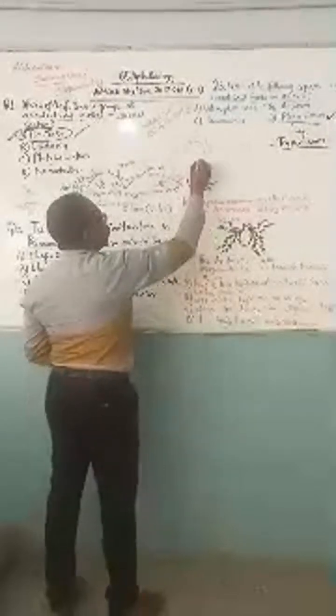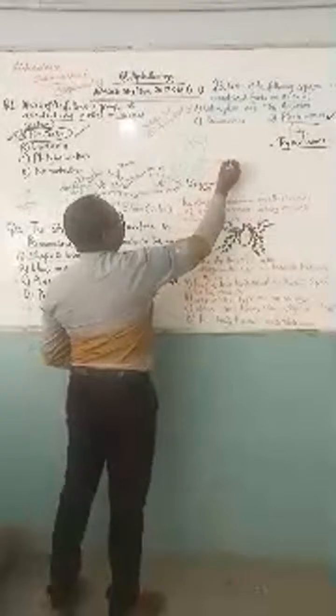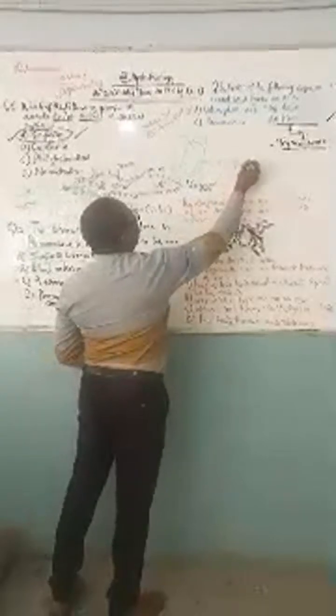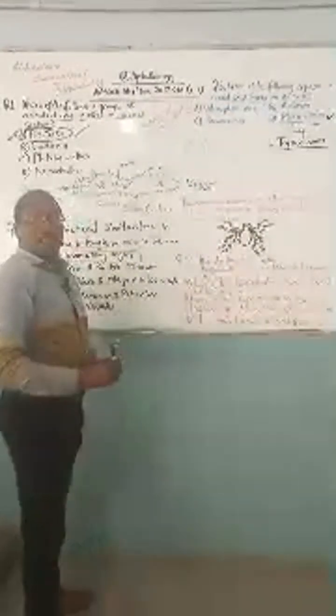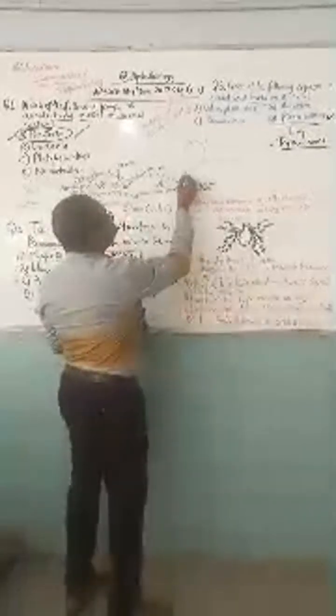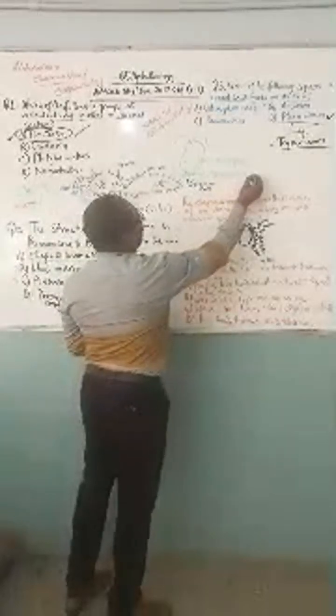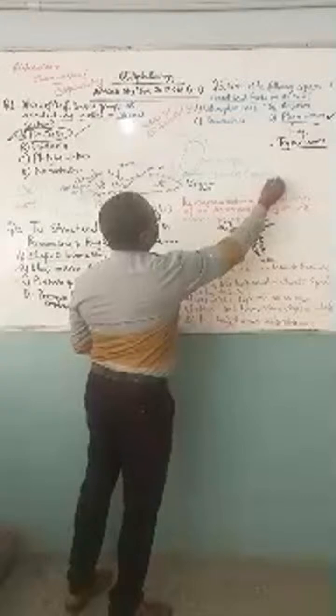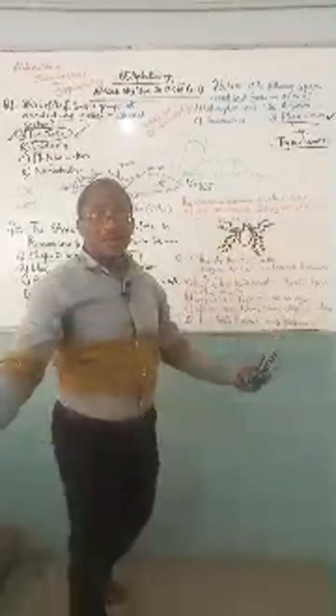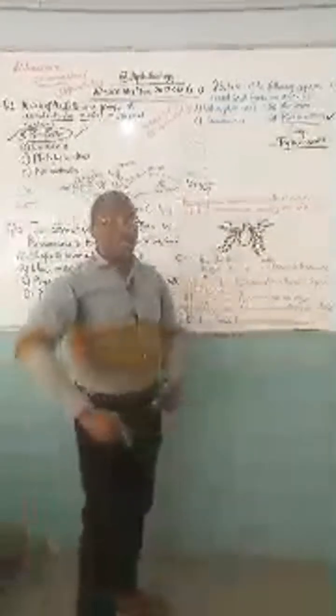It has a structure here called chloroplast. Chloroplast enables this organism to carry out photosynthesis, so it can exist on its own. In fact, it has a structure here called pyrenoid. Pyrenoid is a structure that allows it to store starch, meaning that it can exist on its own. That is why Chlamydomonas is not the answer.